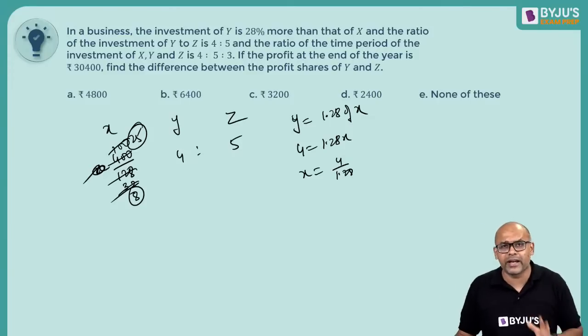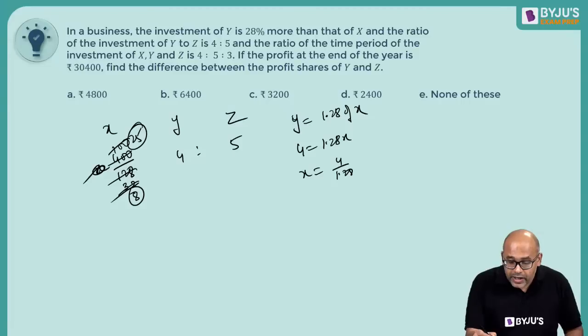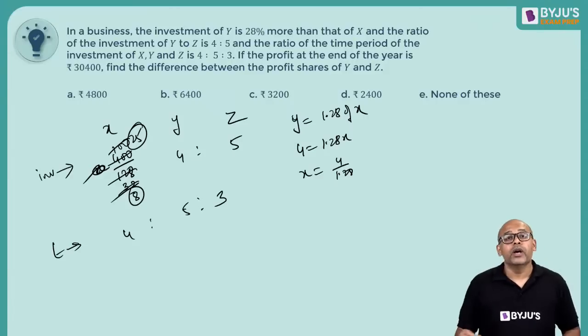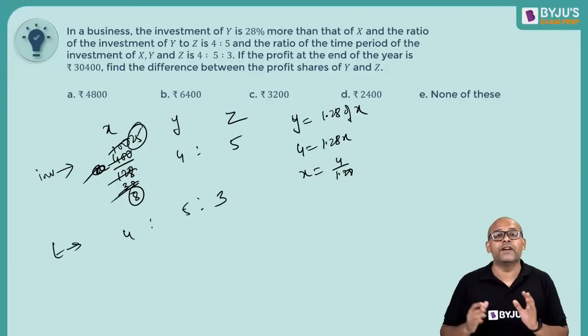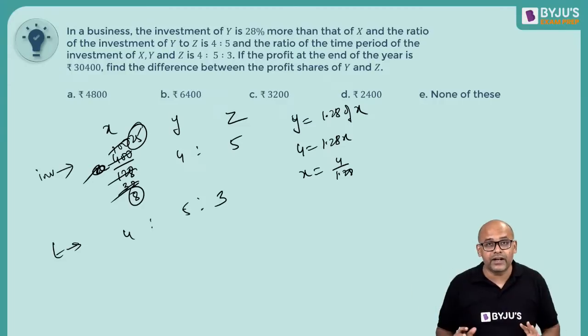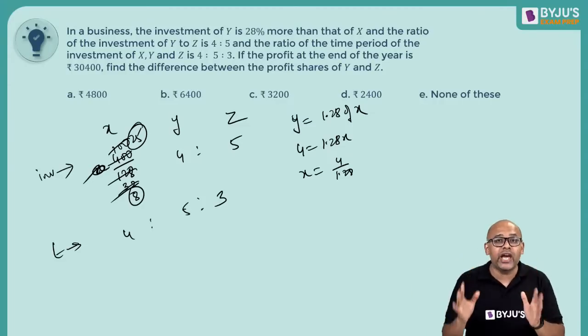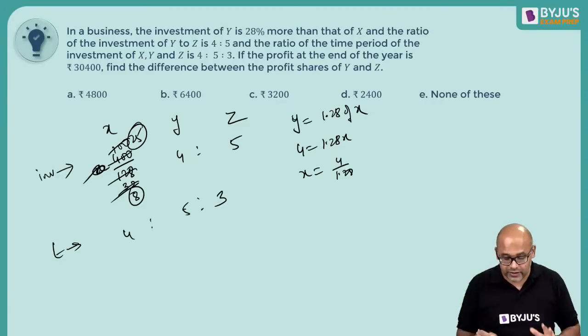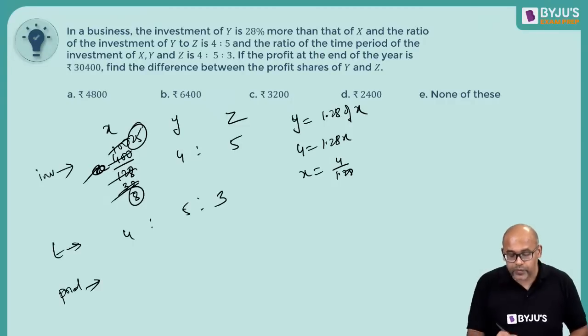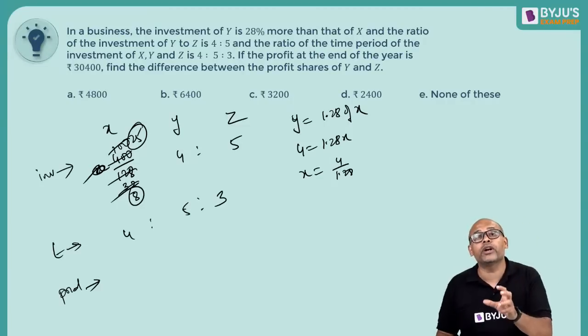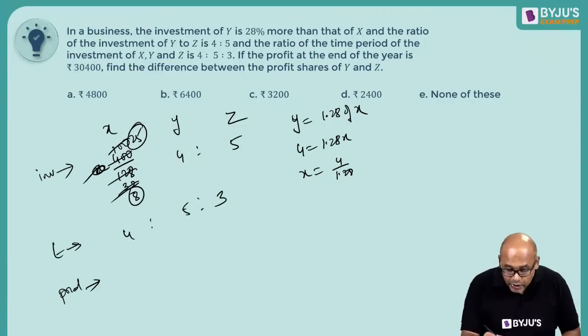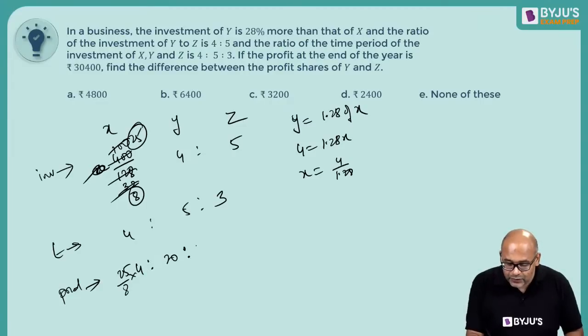You can also multiply by 8. Nothing wrong, you can multiply by 8 or you can let it remain as it is. Now what is the time? This is the investment ratio. The time ratio is 4:5:3. Now remember, when the investments are different and the times are different, the profit is shared in the ratio of the product. So this is 25 by 8 into 4. This is 20 and this is 15.